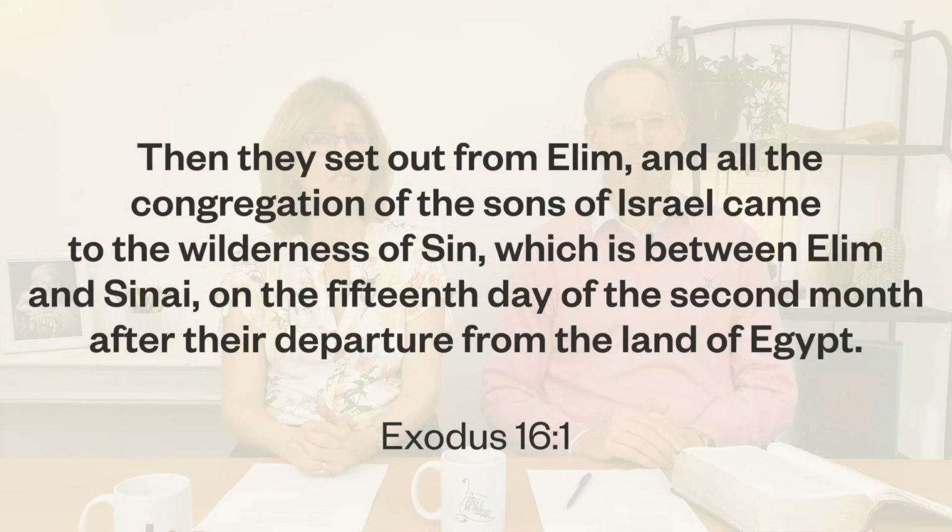Now, by backing up a little bit to Exodus chapter 16 verse 1, we discover that the congregation of the sons of Israel set out from Elim and came to the wilderness of Sin, which is between Elim and Sinai. Now this fits with one of those two definitions. We've therefore discovered the fuller meaning of the word sin and enhanced our understanding of this passage, ensuring we've correctly interpreted the word.